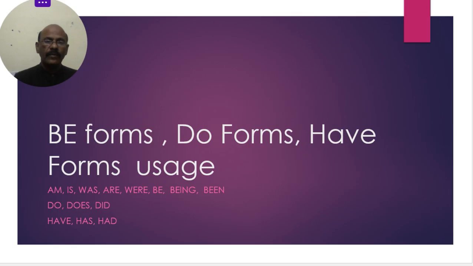Today we are going to verify be forms, do forms, have forms, and their uses. Be forms means am, is, was, were, be, being, been. These eight are called be forms. Do forms: do, does, did. These are called do forms. Have, has, had. These are called have forms. Now we are going to verify one by one.